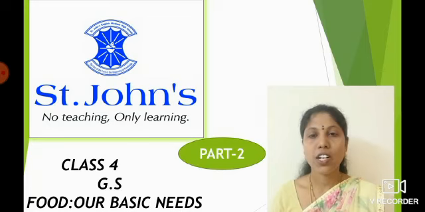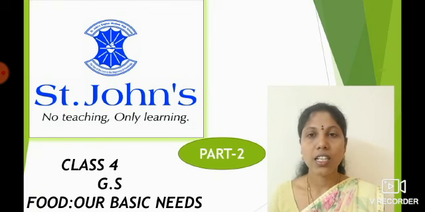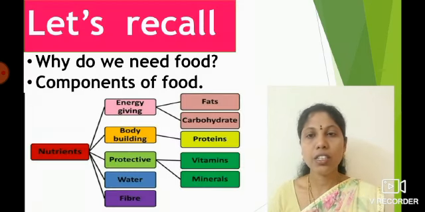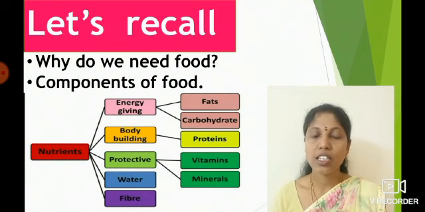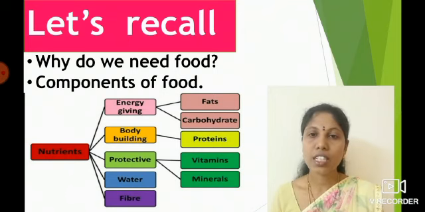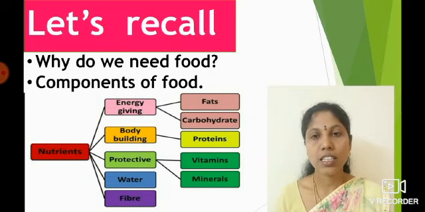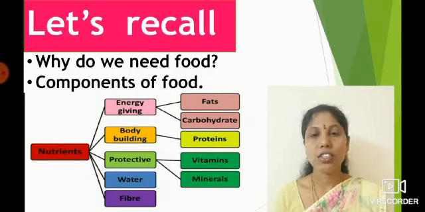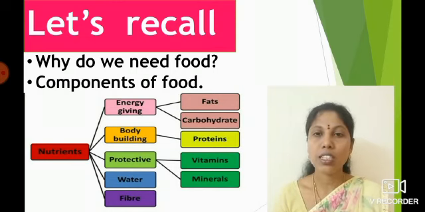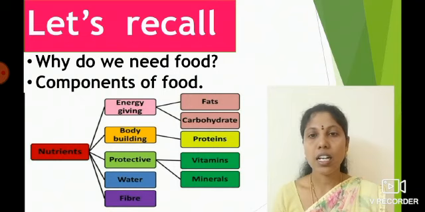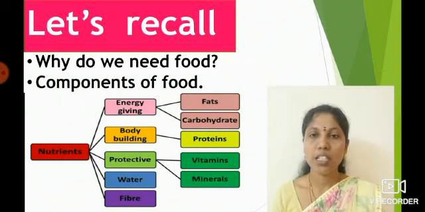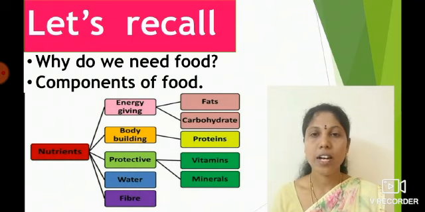In the previous class, you already learnt about why we need food and the components of food. Right children, let me recall. Why do we need food? We need food to grow, to get energy, to live, to play and to work. What are nutrients? The components in food that are essential for growth, health and fitness are called nutrients. Into how many groups are the nutrients classified, children? Nutrients are classified into 5 groups. They are carbohydrates, proteins, fats, vitamins and minerals.